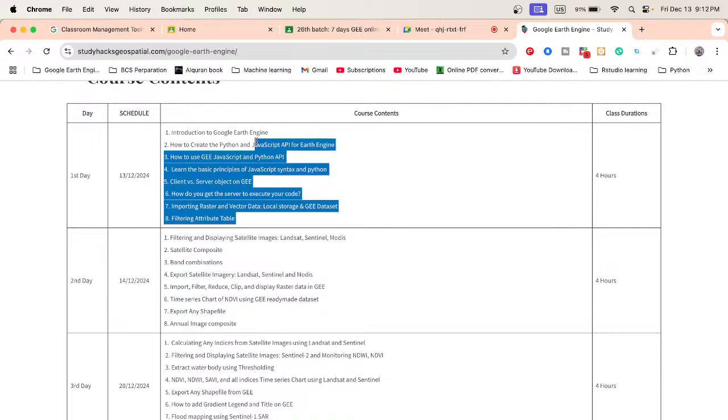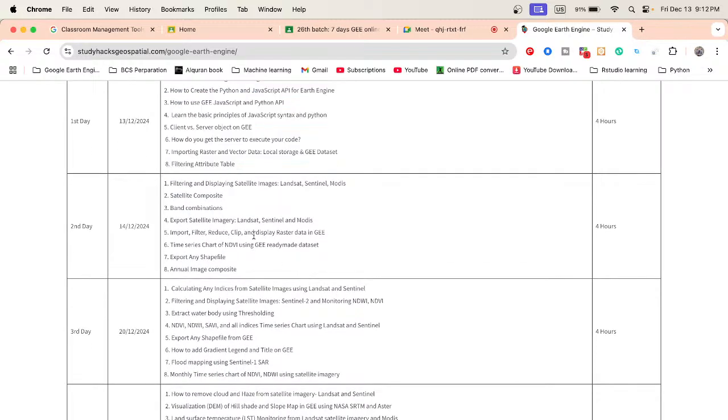On the second day, we mainly discuss filtering and displaying satellite images. Different types of satellite images can be easily accessed from the Google Earth Engine data catalog, whether Landsat, Sentinel, MODIS, or any other satellite imagery from the Earth Engine public data catalog. We learn how to filter, display and export these images, and how to create composites and different band combinations.